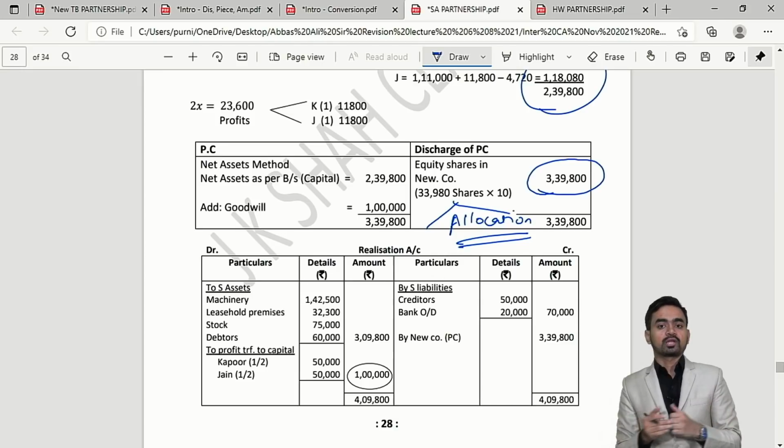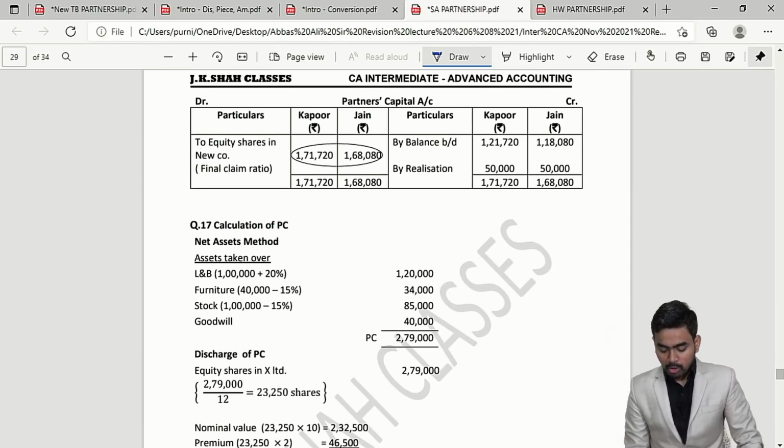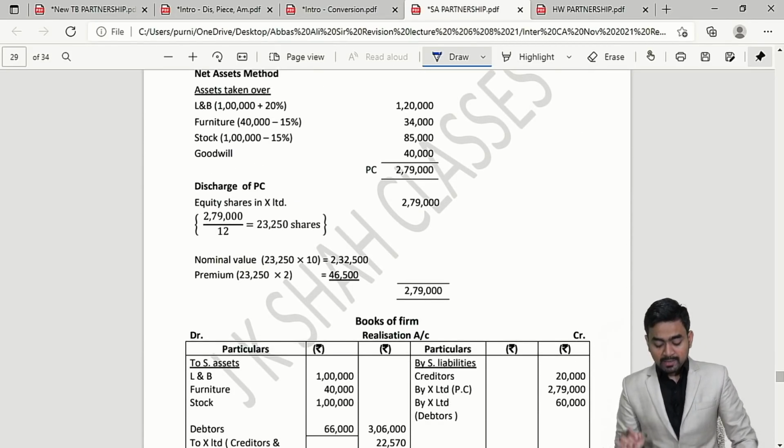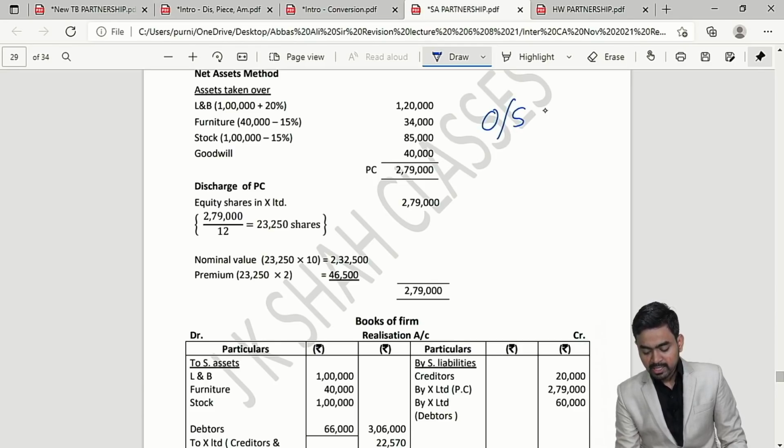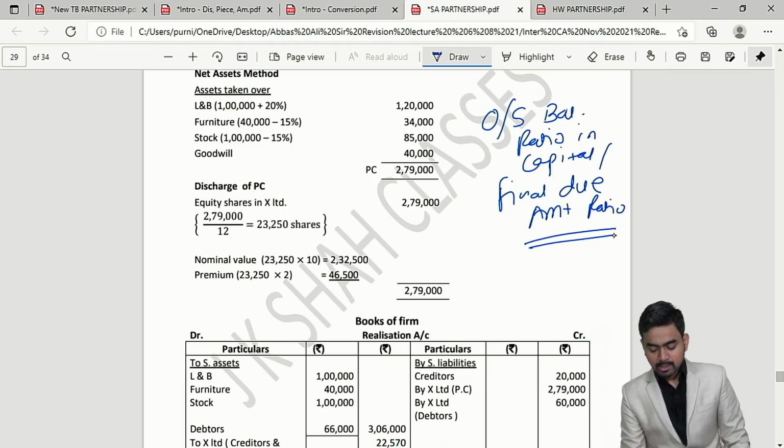But there is no ratio given in which they should bifurcate 100 shares. Then in which ratio you will allocate, my dear students, that share in outstanding balance ratio in capital, or you can say final due amount ratio, correct?